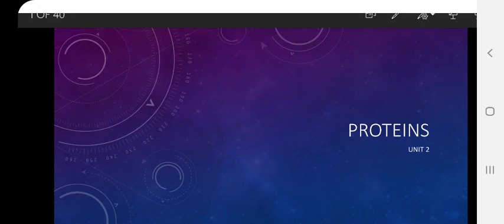So we are continuing our discussion on different biomolecules. In our previous classes, we have tried to understand the structure and functions of carbohydrates. In today's class, we are going to understand something about proteins.